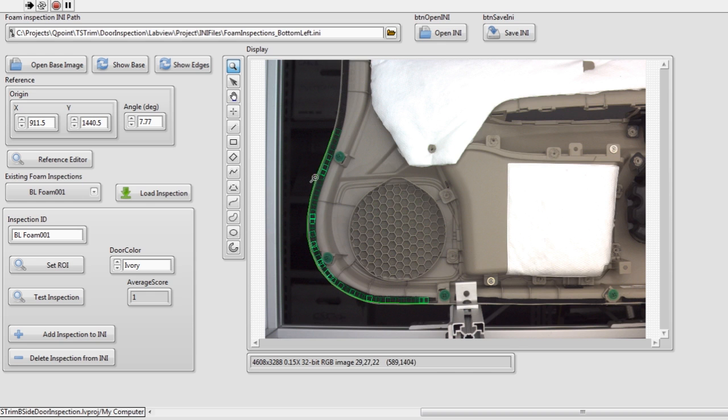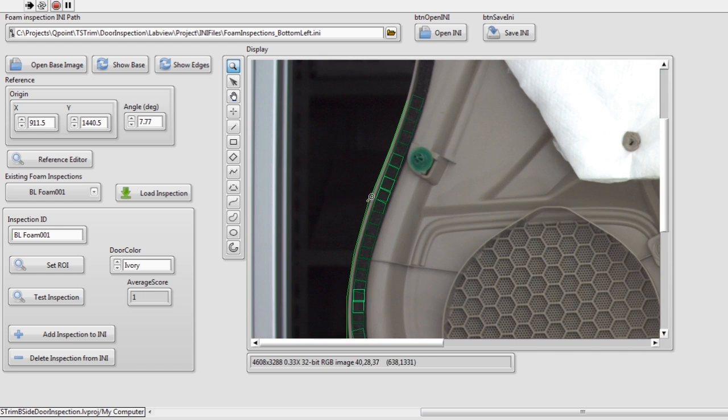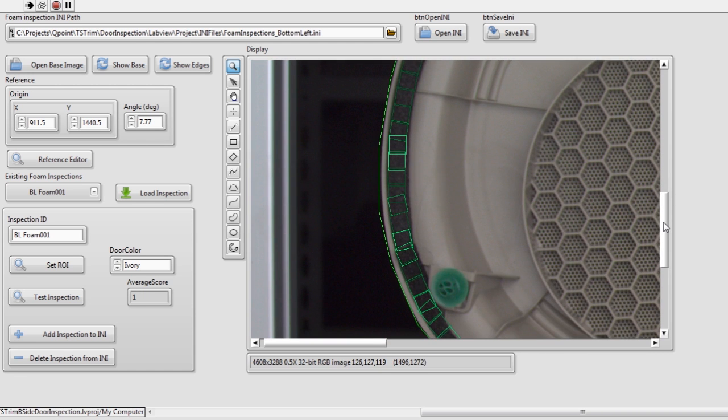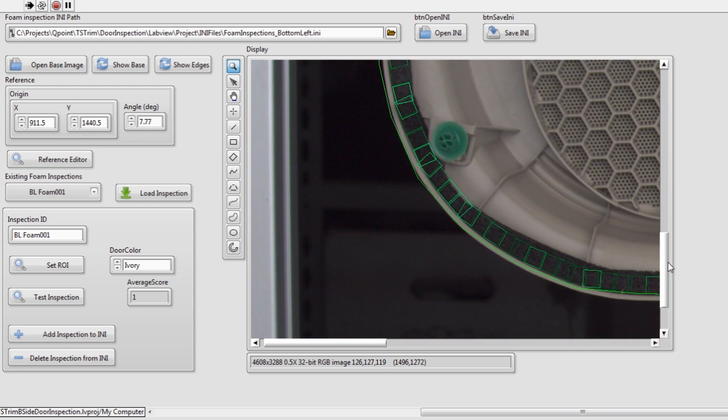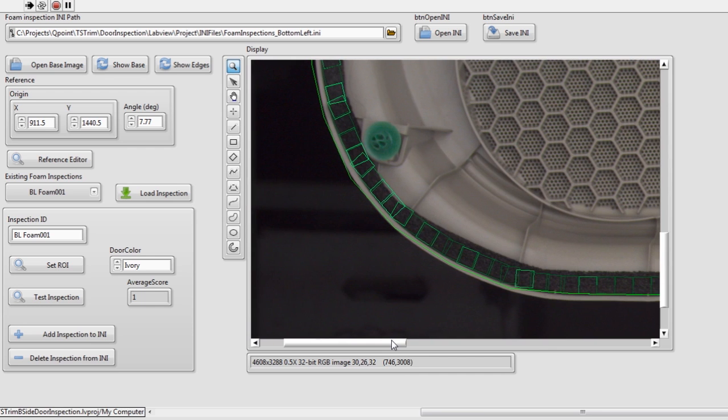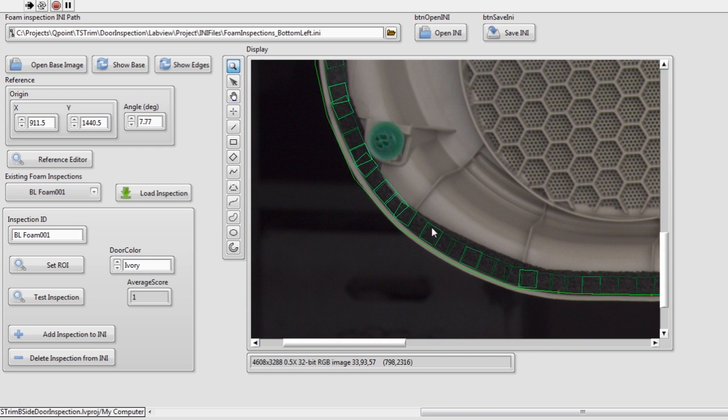Now everything's green, and the colors haven't changed because now it's dark enough to be foam. That's pretty clear. The intensity indicates that there might be something that you want to look at. In this case, actually, I don't see anything there. That one got a little skinny. Actually, everything looks okay there, and it's all green, so that's what we want to see.